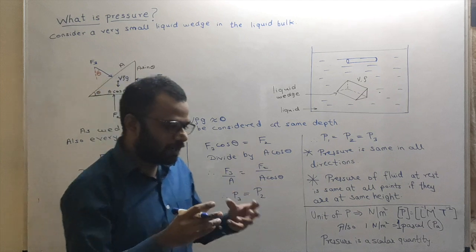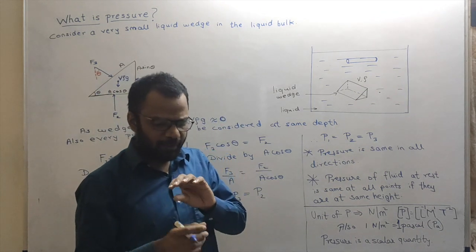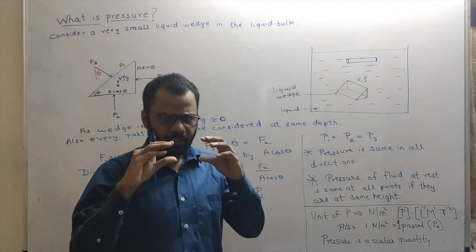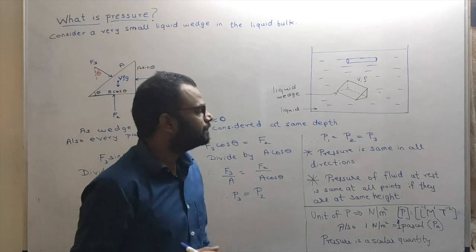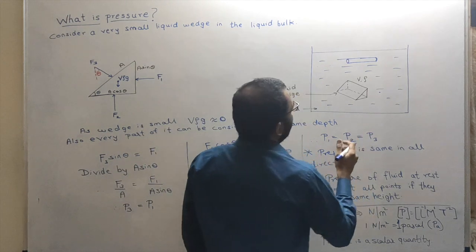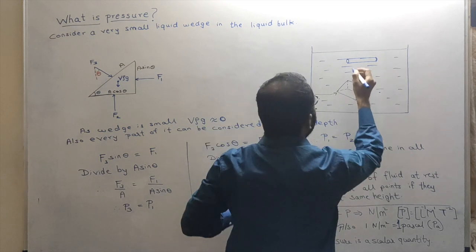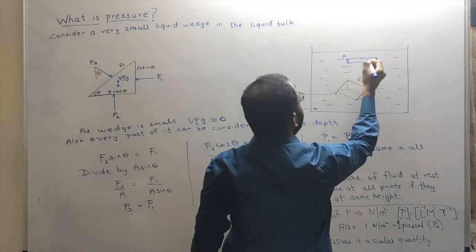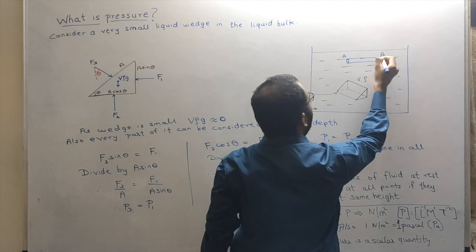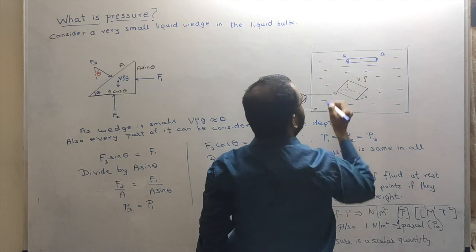I am considering that part of the liquid which is of the shape of a cylinder, a horizontal cylinder. The radius of that cylinder is extremely small. Fine. So again I can say that each and every part of the cylinder is at the same height from the surface. Now let us say this is point A, this is point B. Points A and B are at the same height.